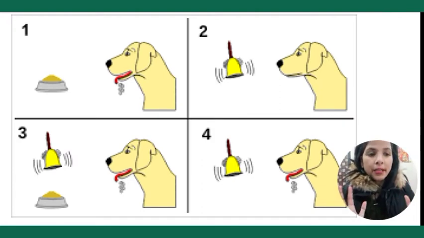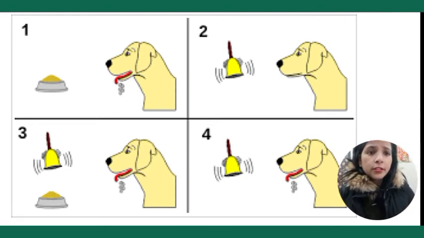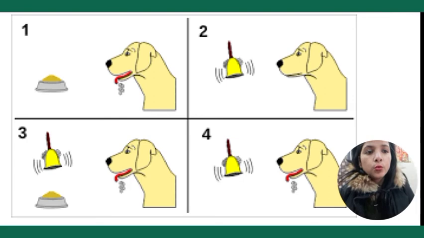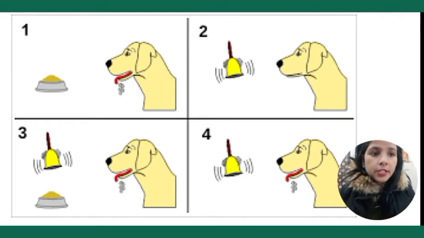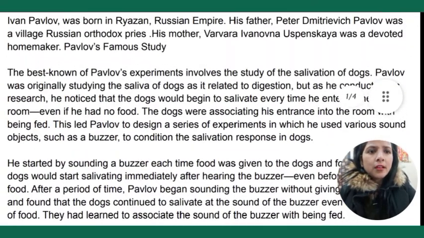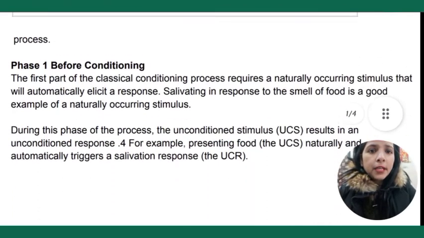So when Pavlov rings the bell without providing food, the dog starts salivating. So you can see how Pavlov conditioned the mind of the dog. He made a combination of food and ring, and after knowing the connection between these two things, the dog got to know that if the bell rings, it is going to get food.